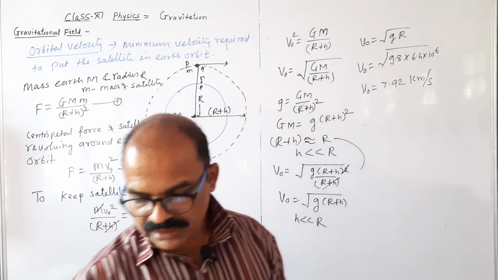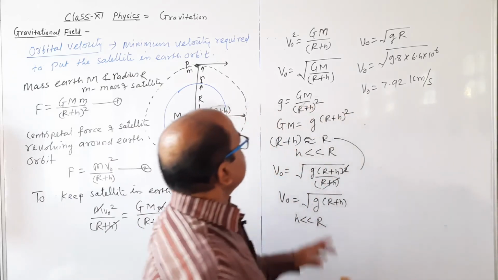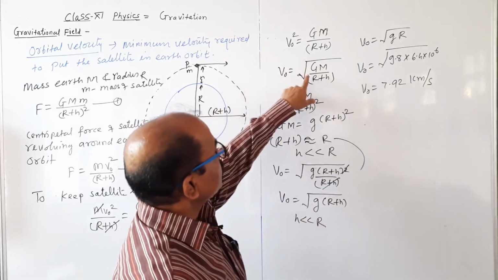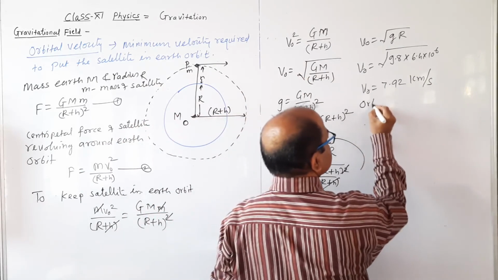Okay, then when we compare this equation, orbital velocity किस factor पे depend करता है?